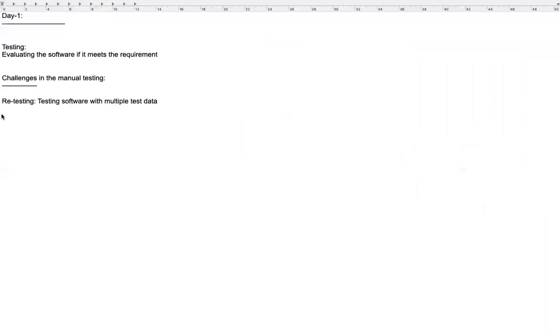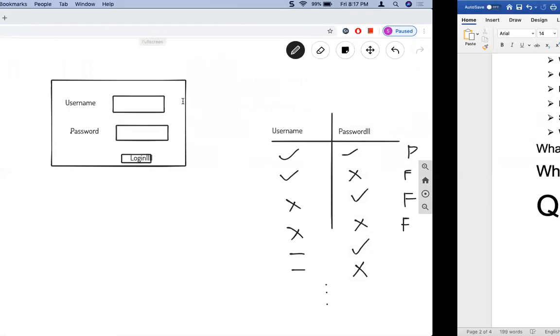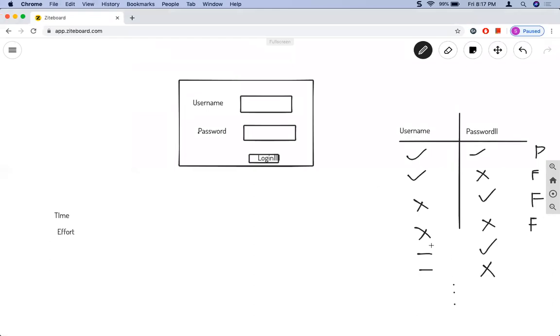So we are executing the same test case, testing the same test case with multiple test data. So this is called retesting. And why has this become a challenge for us? This has become a challenge as the number of test data grows. It will take more time to execute, and it will also involve more effort. So this is the challenge in manual testing.